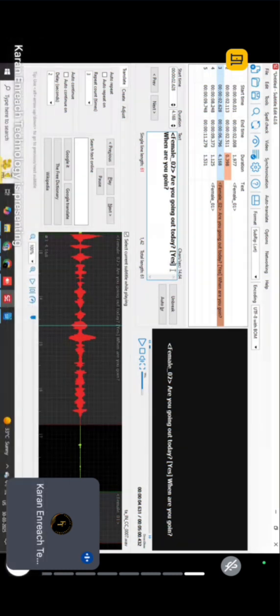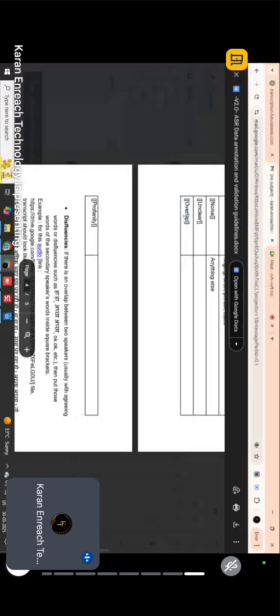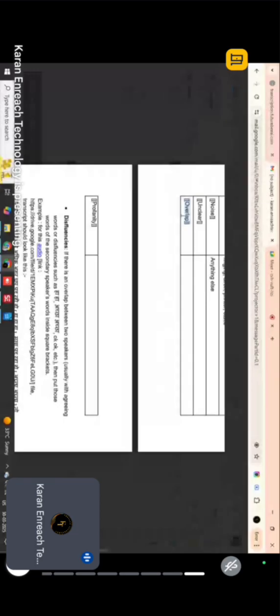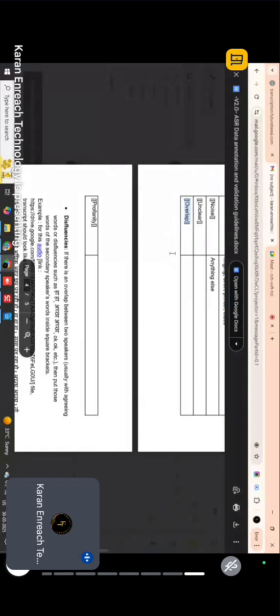Also, if female one has spoken something in between, but you are not able to understand what she has spoken, and it is a single word only, then you have to give this overlap tag. If whatever the speaker has spoken is unclear, you must give this tag only if another speaker is speaking in between.